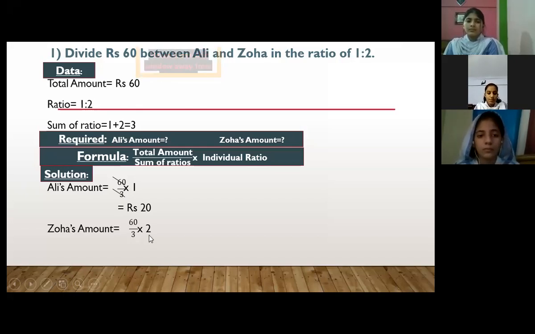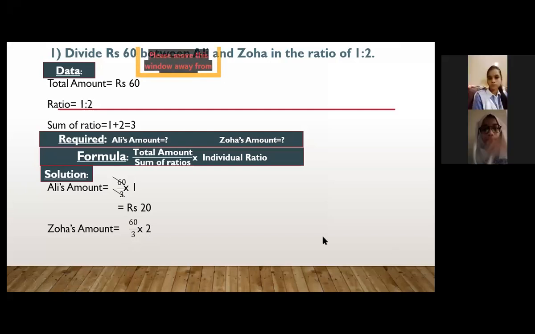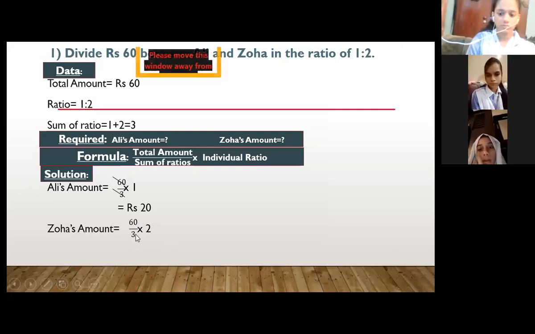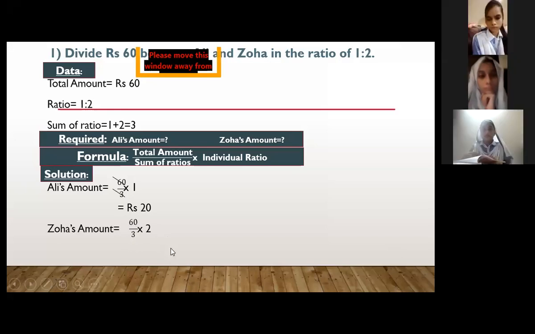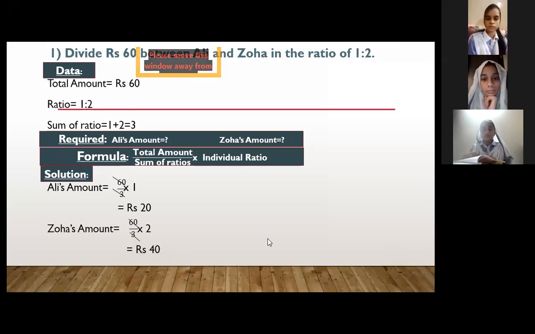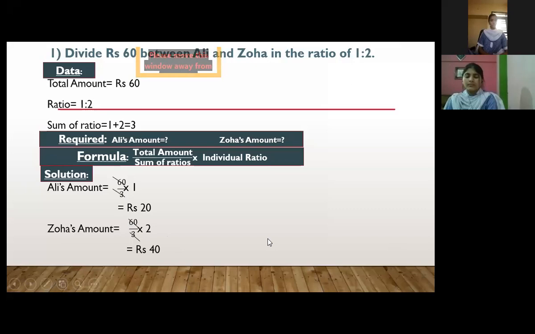Total amount over sum of ratio into individual ratio. Again 3 ones are 3 and 3 twos are 6, and we write 0. We get 20 twos are rupees 40.